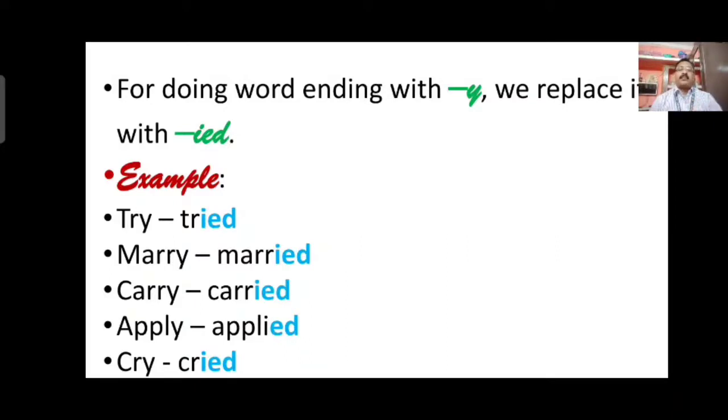Marry, past form will be married, married. Carry, carried, carried. Apply, applied. Cry, cried. You can see the verbs ending with y always have ied in their past form.